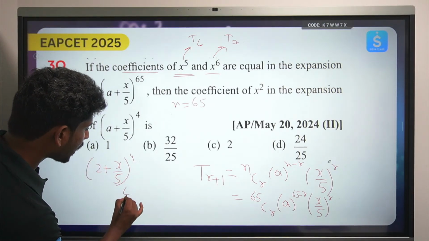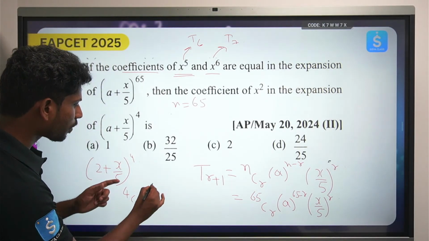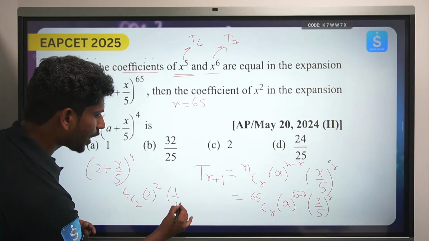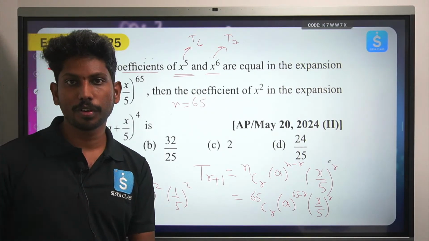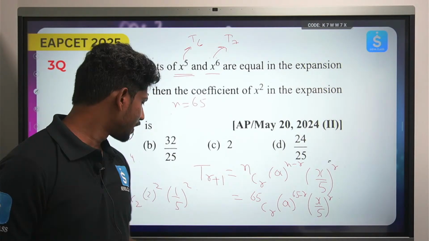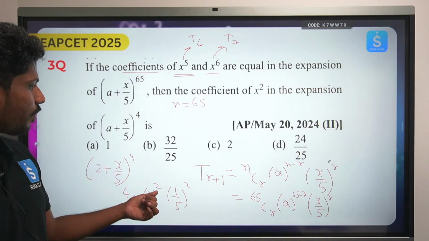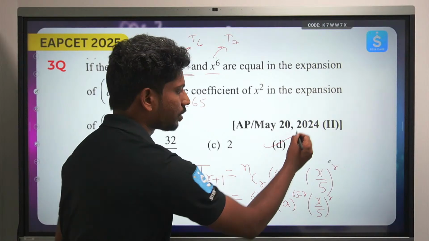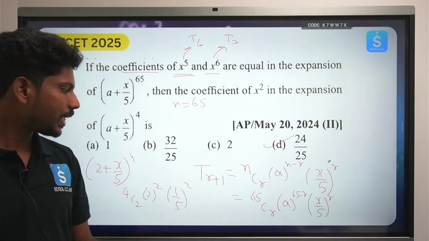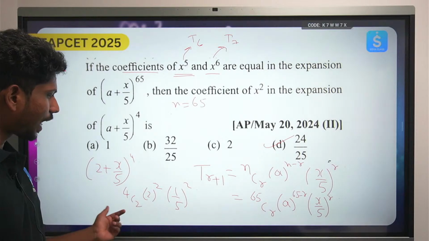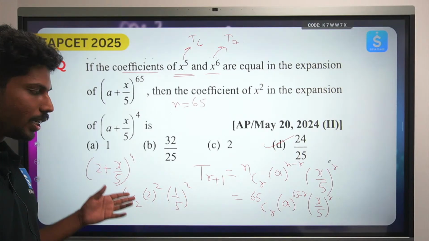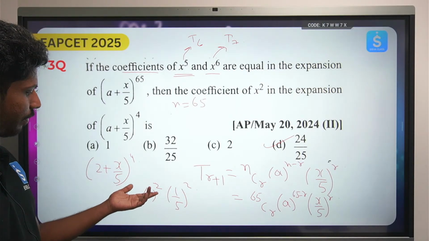So I'll directly write the answer, 4c2 into 4 minus 2 is 2. So that is 1 by 5 whole power 2. So 4c2 is 4 factorial by 2 factorial into 2 factorial, that will be 24 by 4. That is 6 into 4, 24 by 25. Answer is 25. Okay, so ikkada nenu anni calculation whatever I am trying to do, it is all just a calculation. We directly calculate chesi answer rasyan. 4c2 is 24 and everything 2 squared, again 4 by 5.